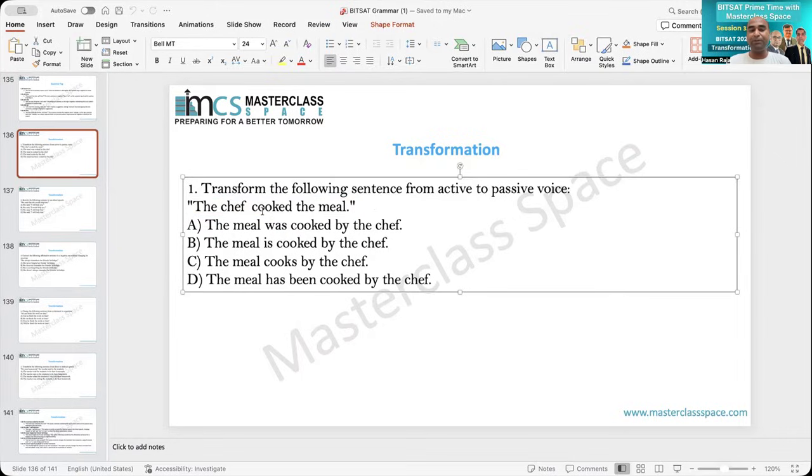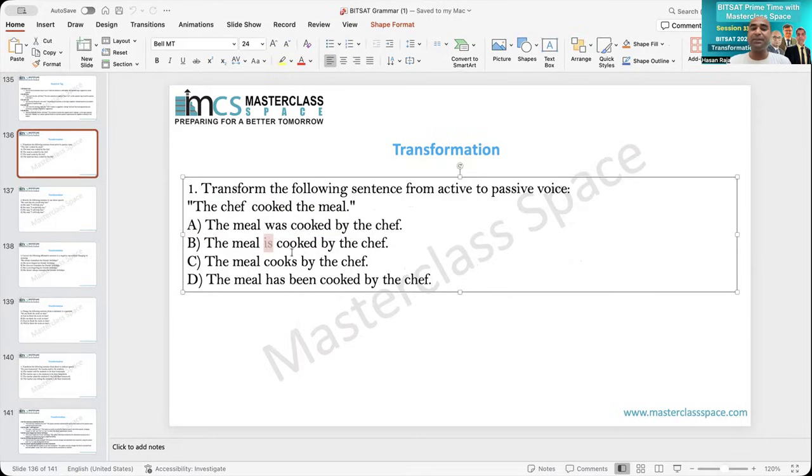You know the rule of passive voice. What is it? It is always helping verb plus verb. So this is past tense. Therefore, it should be was. And the option with was will be the answer. So you have only one option, and that is A, and hence A will be the passive voice. The meal was cooked by the chef.